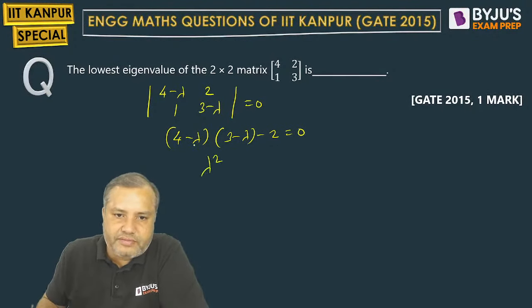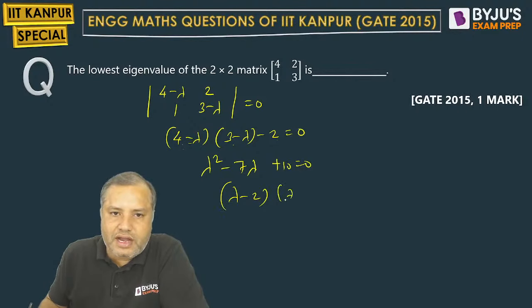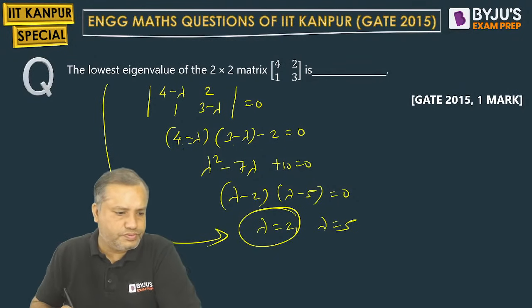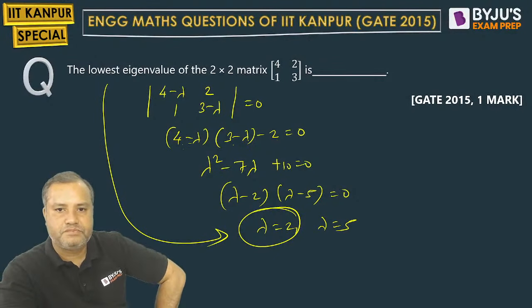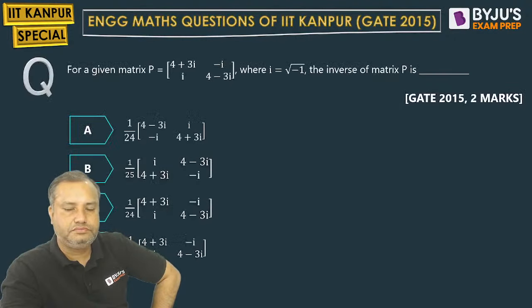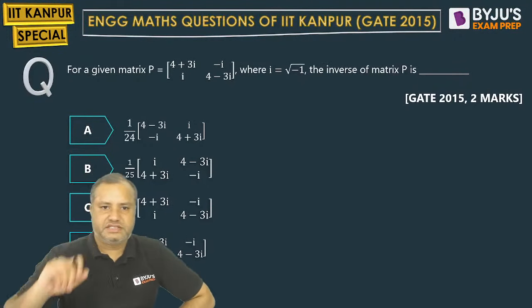So lambda square minus 3 lambda minus 4 lambda will be minus 7 lambda. So lambda minus 2 and lambda minus 5, correct? So what they are asking, lowest eigenvalue, answer is 2. Yes. Next.